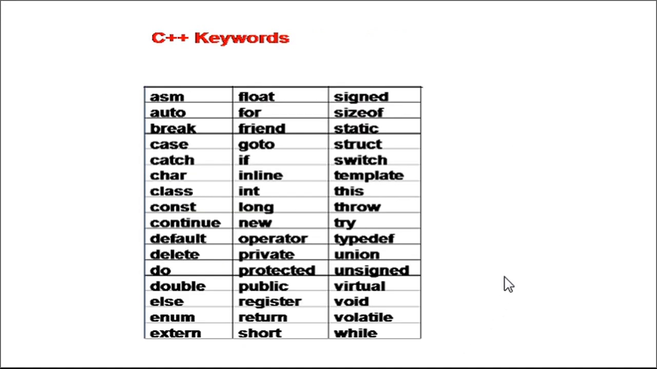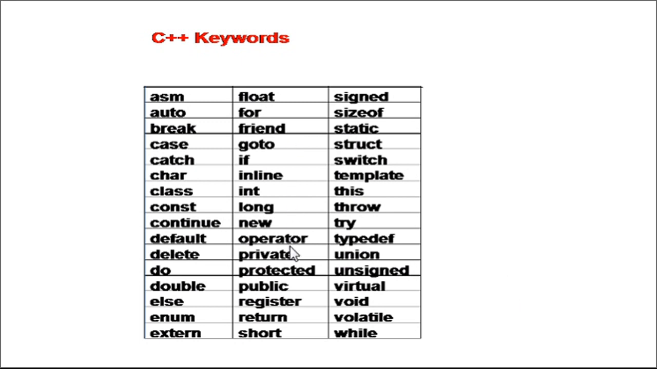Let's move to the keywords in C++. As we know, in C programming we have different keywords. In total there are 32 keywords. All the keywords in C programming are used in C++, and along with them C++ has its own set of keywords. For example, we didn't have the friend keyword in C, so that is unique to C++.